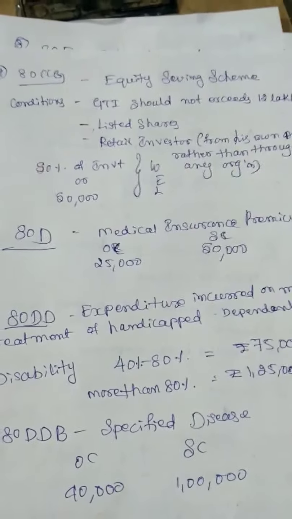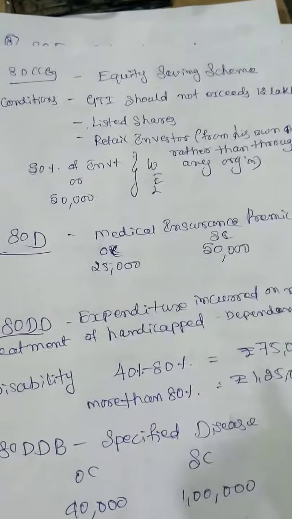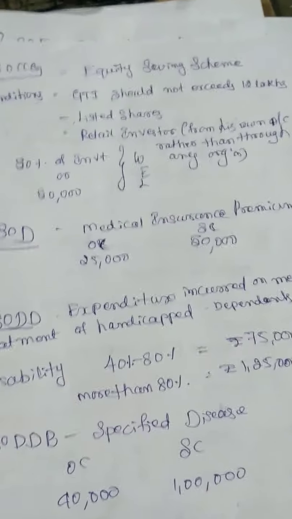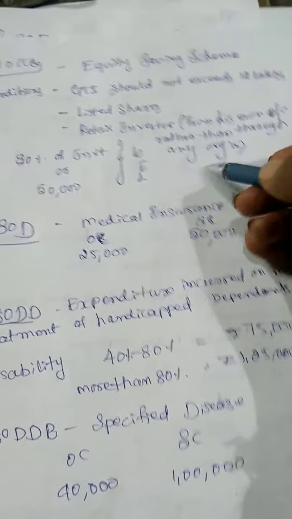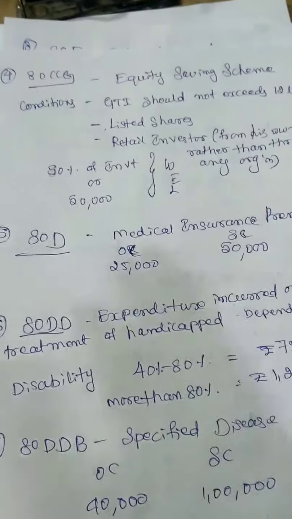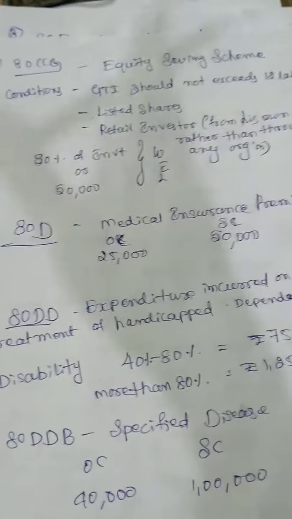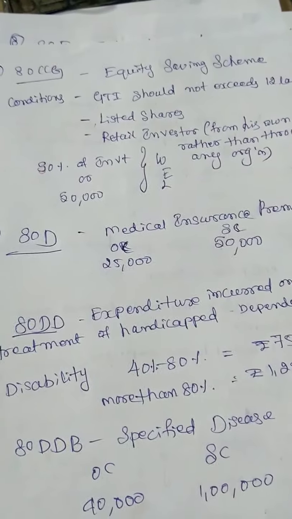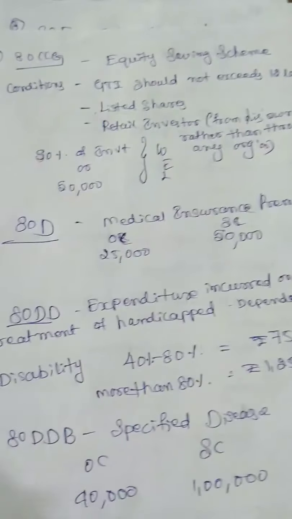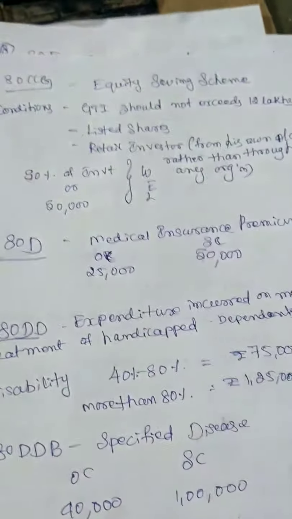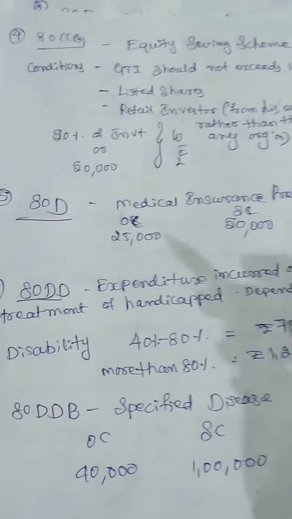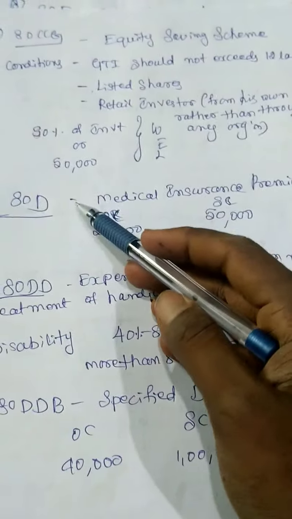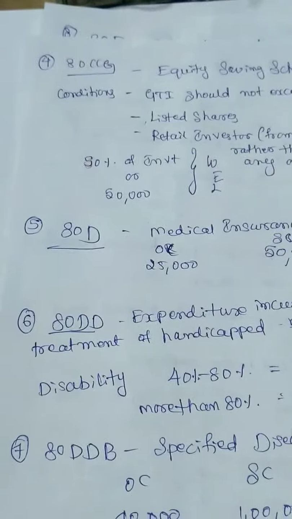From your own account you need to invest. You should not take the help of others, like brokers or some organizations. You need to invest directly, that is retail investment. Next, the deduction is 50% of the investment or 50,000, whichever is less.